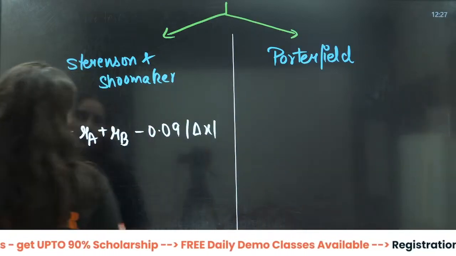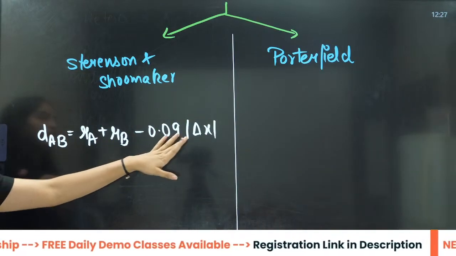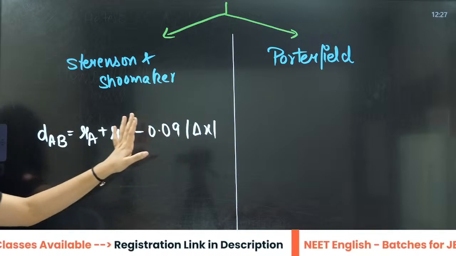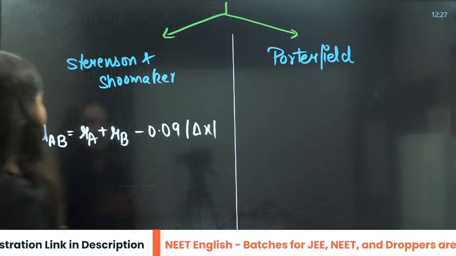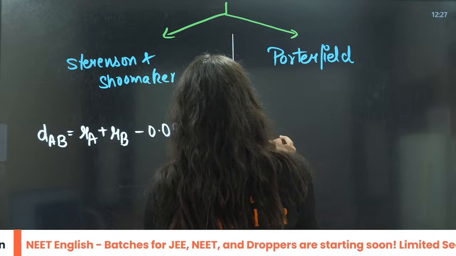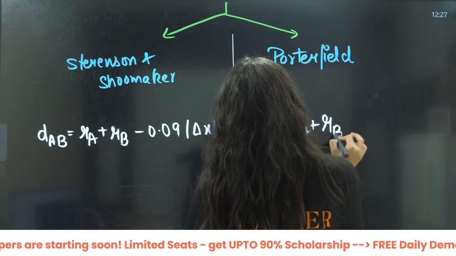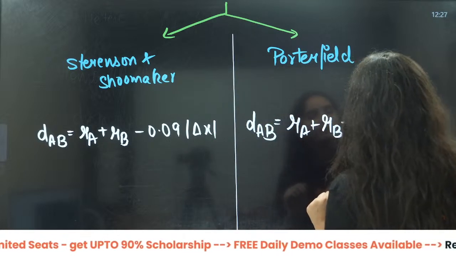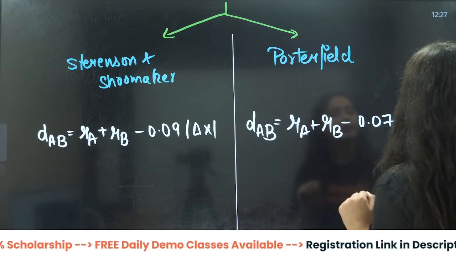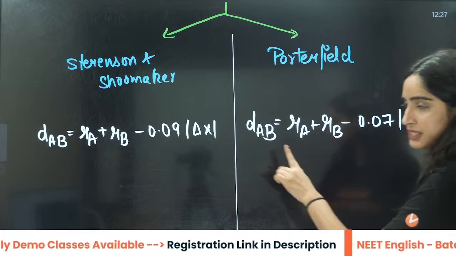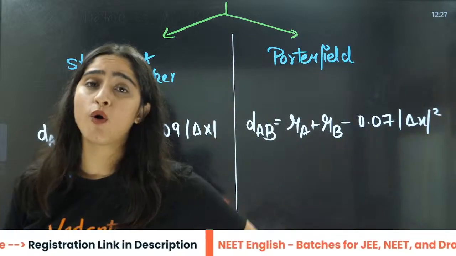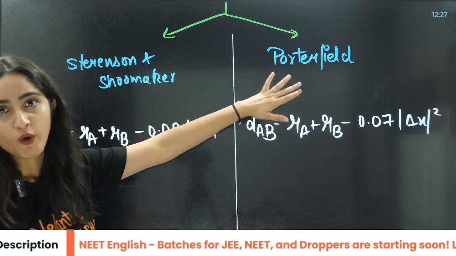Now, this is the same kind of formula, but this will differentiate here. The answer will be in angstrom, okay? This is DAB equals RA plus RB, the same formula, minus 0.07 times delta X square. So there are two formulas. First is the Stevenson and Schomaker formula, then the Porterfield formula.